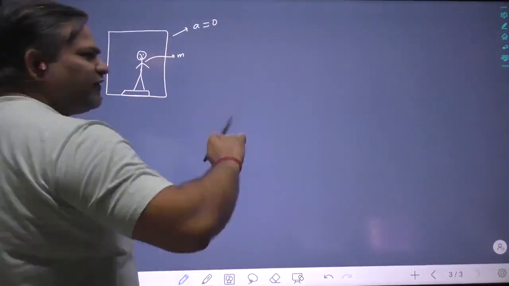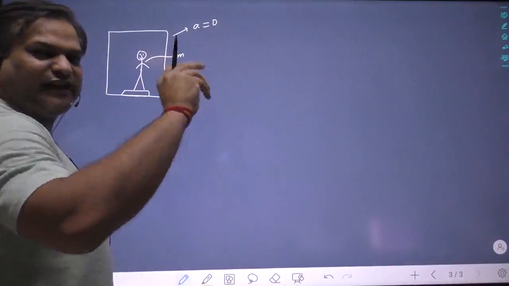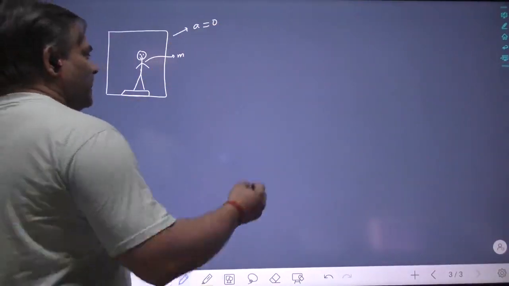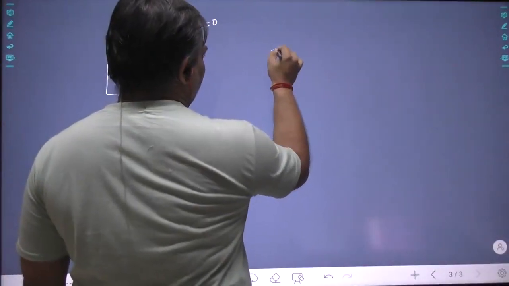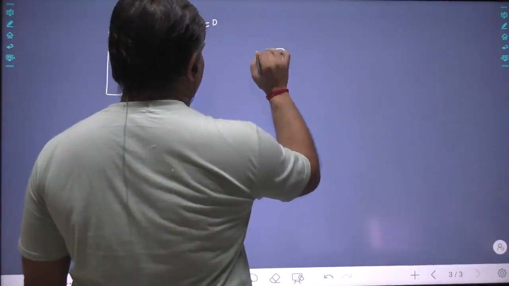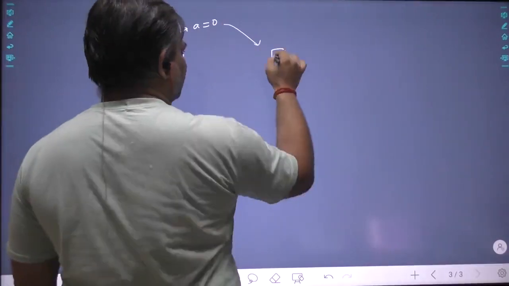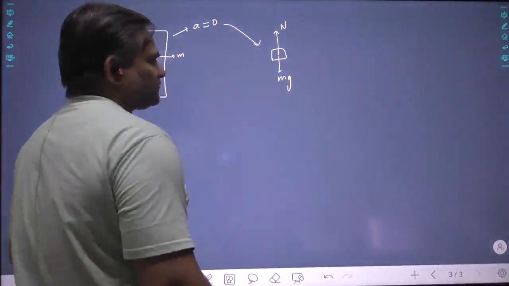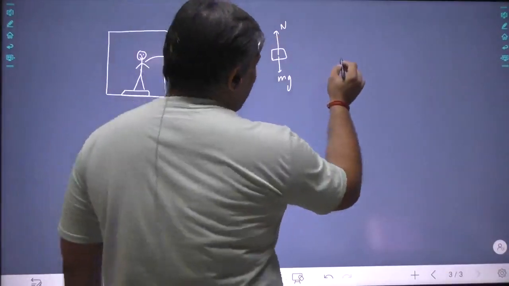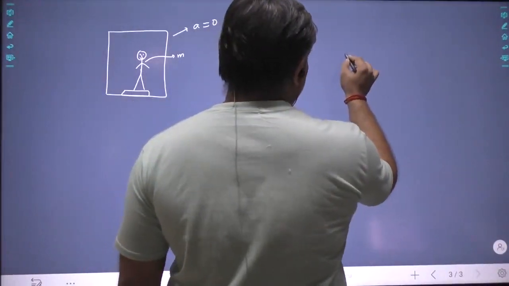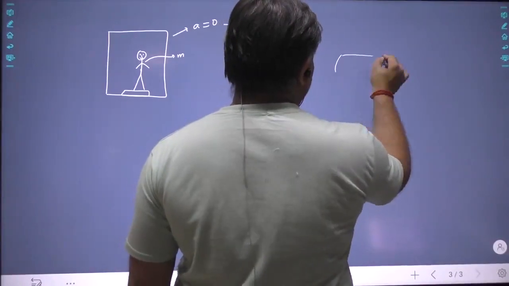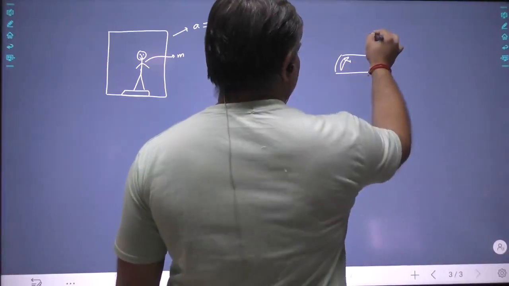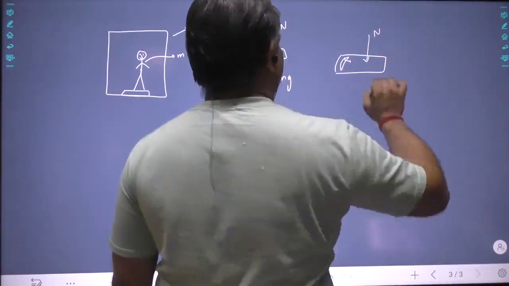The person is not moving. The person is still standing on top of the weighing machine. Now this person of mass m has only two forces: mg and normal reaction. The weighing machine is acted on by the normal reaction.